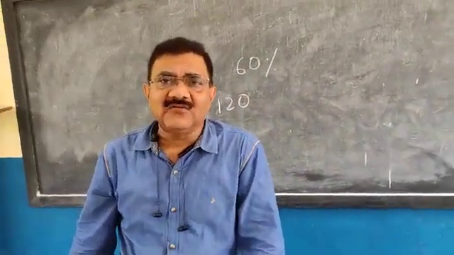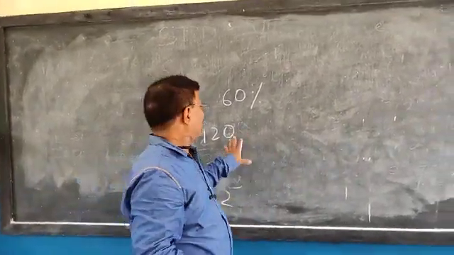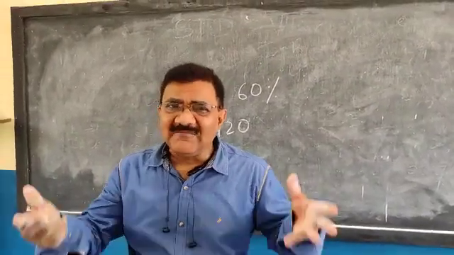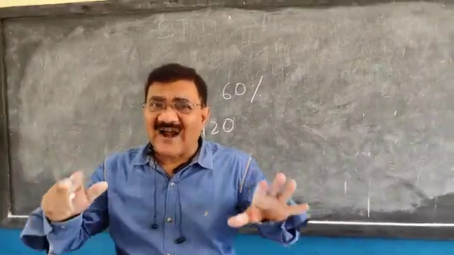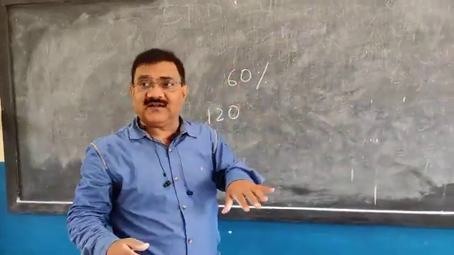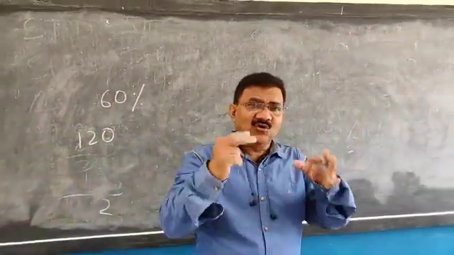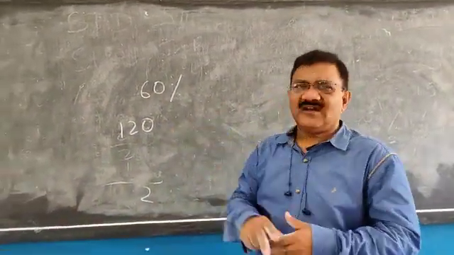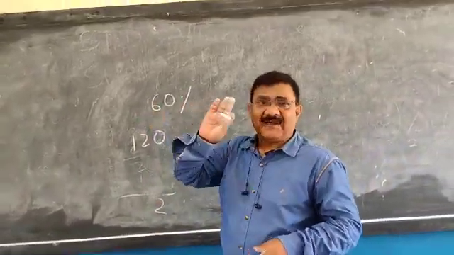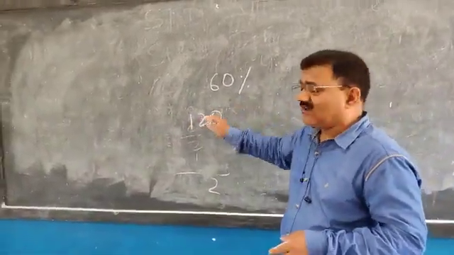If mark is asked, 120. Whose 60% is 120? Try to understand what I am saying.